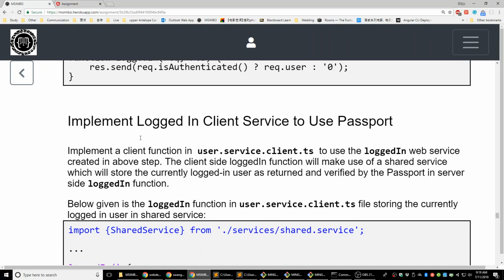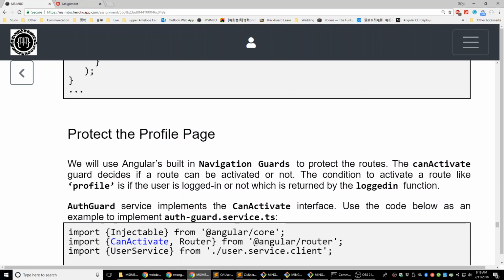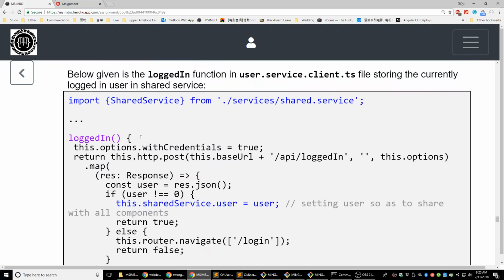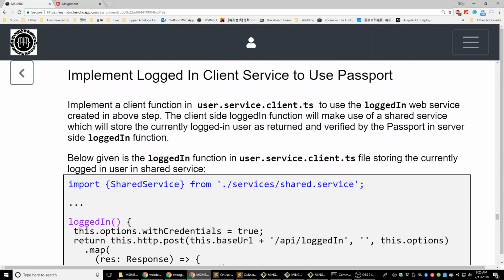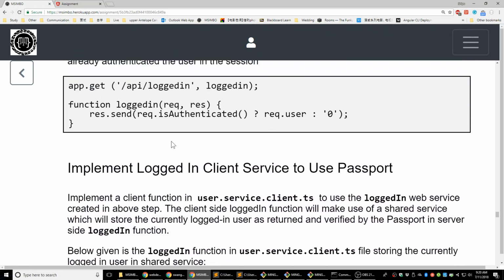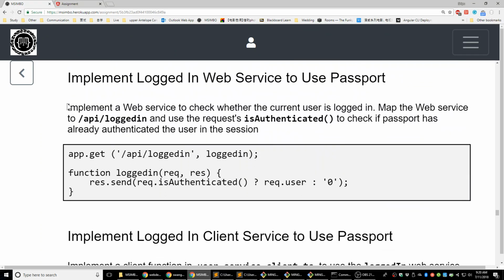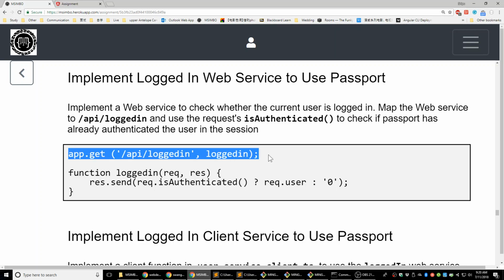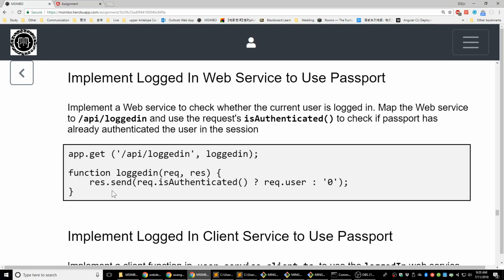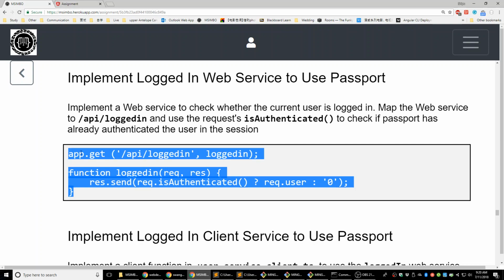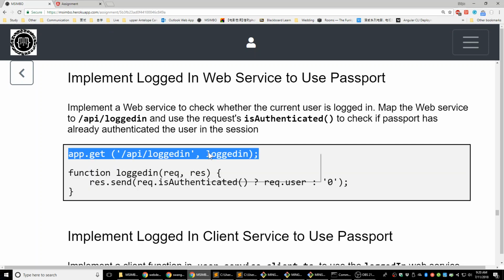So here are going to be two functions we're going to use to do the login. The first one, logged in, is going to be on the server side. We're going to have an app.get. We're going to get this path /api/logged-in, and every time we see this request, we're going to run the function logged in here. So let's copy that.